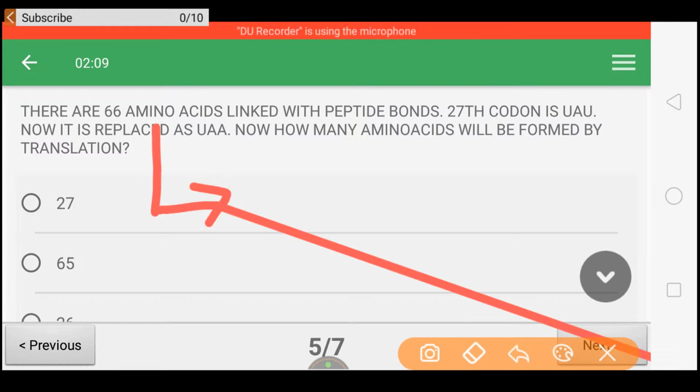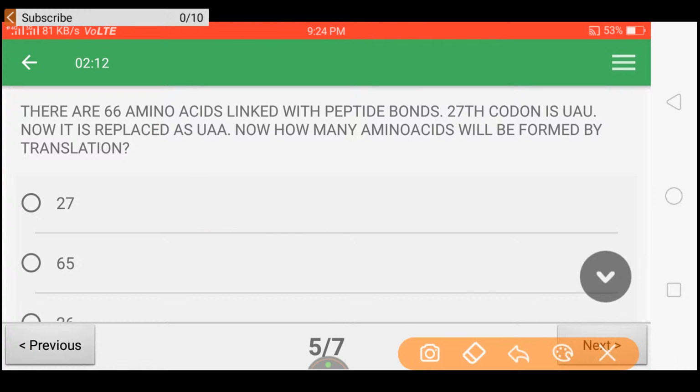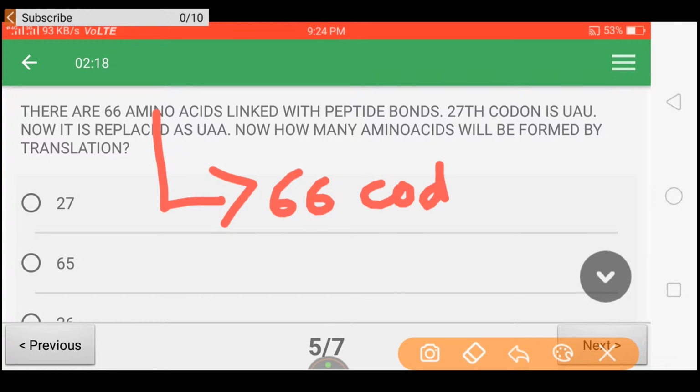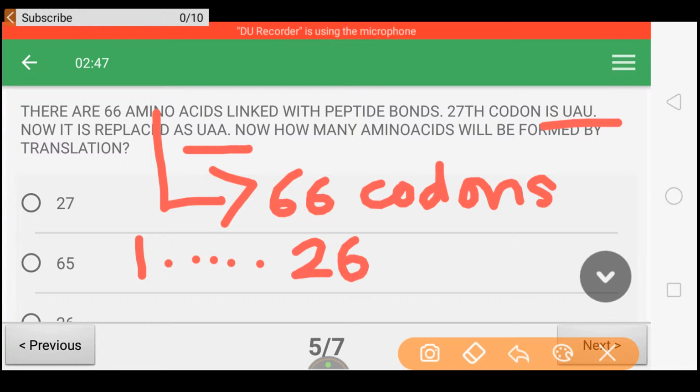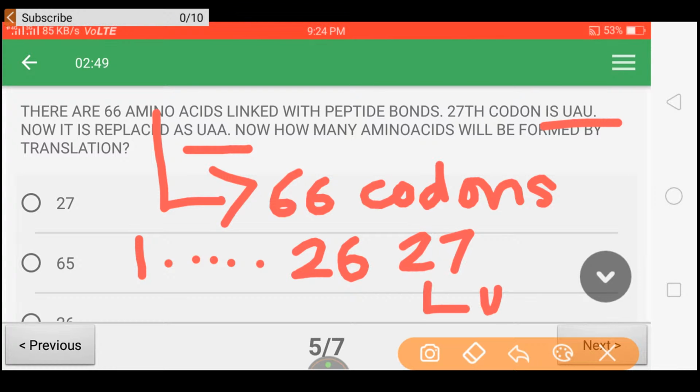So, 66 amino acids means 66 codons. The 27th codon is UAU initially. Now it has been replaced as UAA. So codons 1 up to 26 remain, and now the 27th codon is UAA.